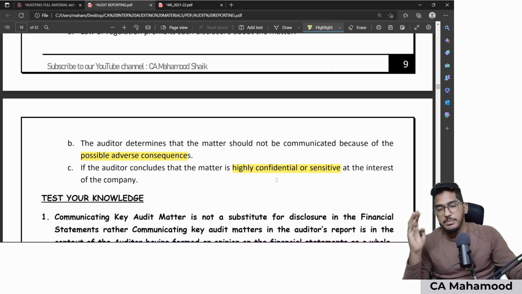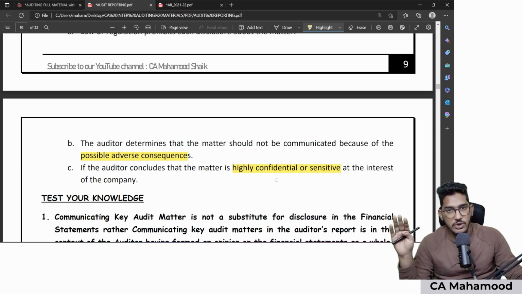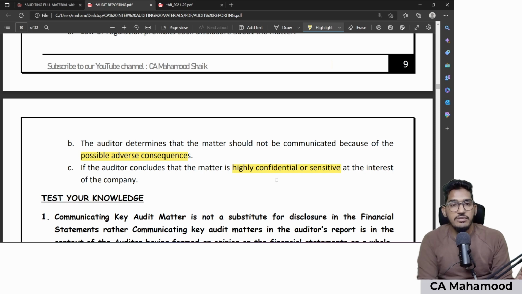So once again, I am repeating, when it comes to prohibition, when the auditor gives a disclaimer, don't include key audit matter. Even when you are not giving a disclaimer, some matters shall not be disclosed as a key audit matter, which are those matters which law or regulation prohibits, the auditor feels will have adverse consequences, or the matter is highly confidential or sensitive. So this is what SA 701 is about.